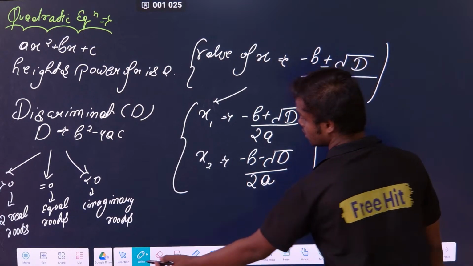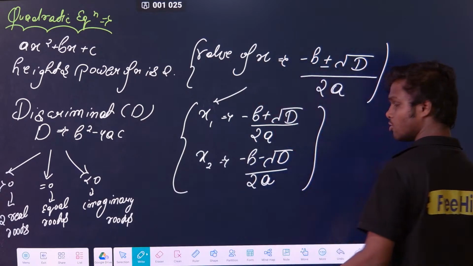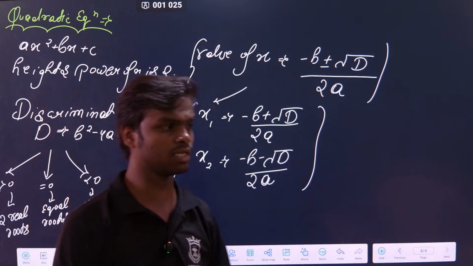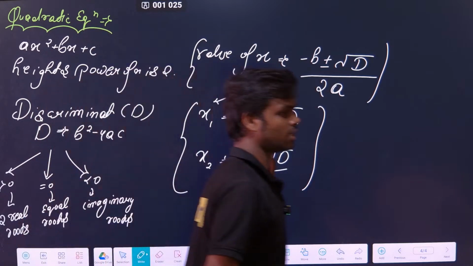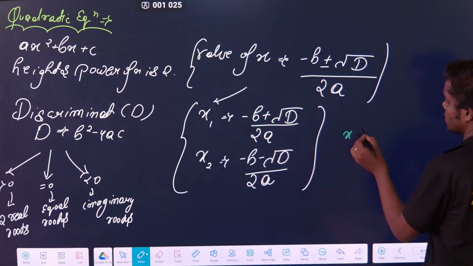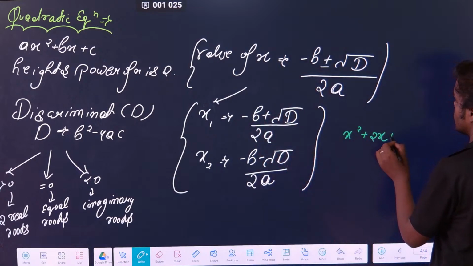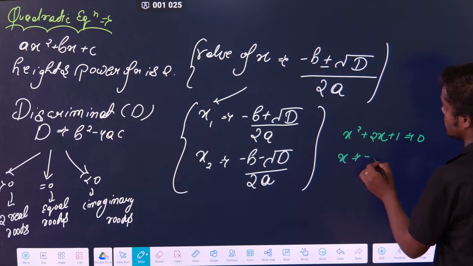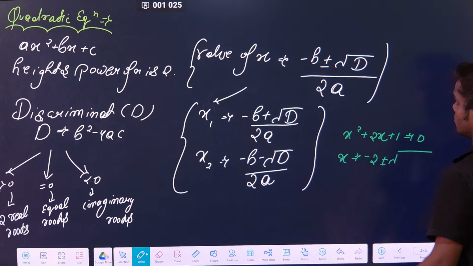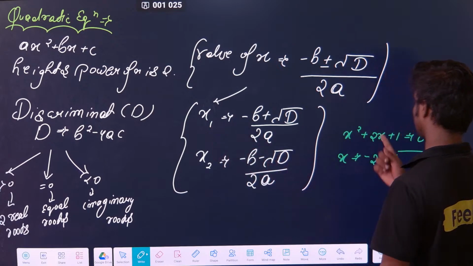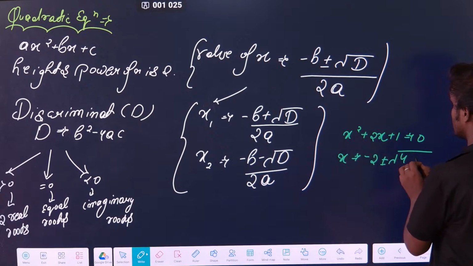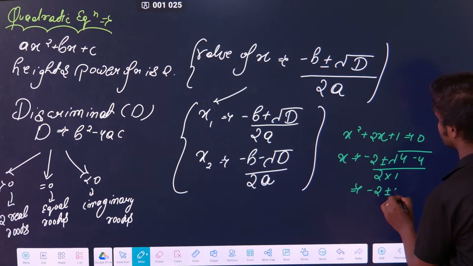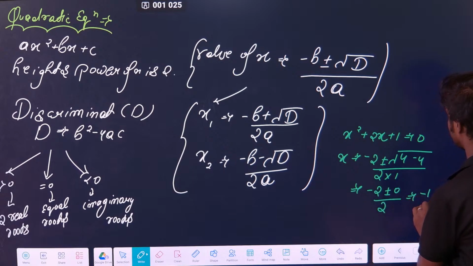So I can give you any quadratic. Don't go for factorization. Some of you may know about factorization, but don't follow it, because factorization is not applicable everywhere. But this is applicable everywhere. Suppose I give you x square plus 2x plus 1. Just apply this formula. x is equal to how much? Minus b plus minus root discriminant. Discriminant is b square minus 4ac. b square is 4 minus 4ac, that is 4, divided by 2 times 1. So this will be minus 2 plus minus 0 divided by 2. So you are getting minus 1, minus 1.